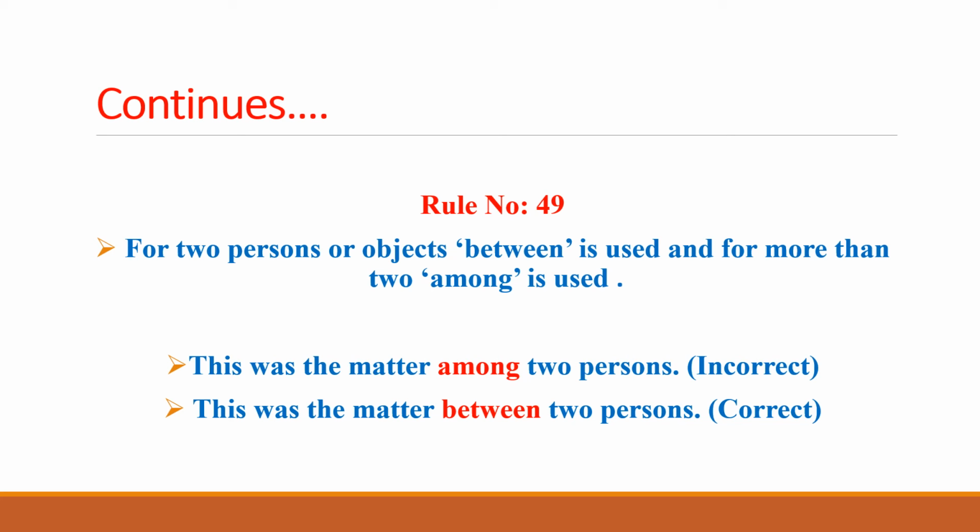Because for two persons it is incorrect to use among, we have to replace among with between. So this was the matter among two persons is wrong. The correct expression is this was the matter between two persons. Why? Because for two persons between is used.